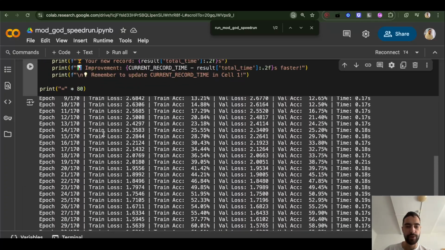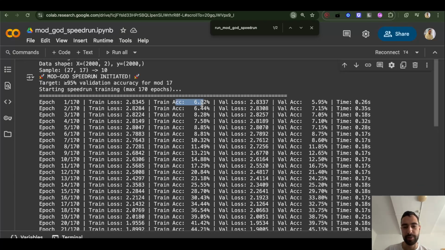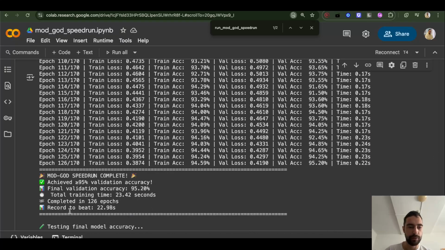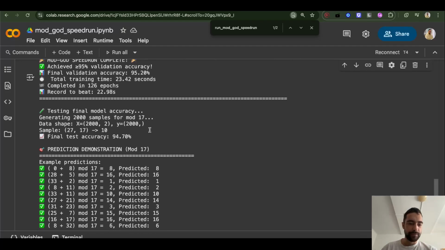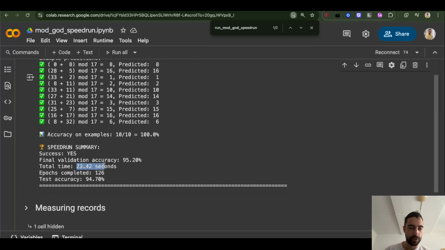And this is my training run. You see, for example, here train accuracy 6% and validation accuracy 5%. As we go through epochs, as we go down, down, down, here we got 95%. So I reached the test accuracy criteria, and it works, and this was a new record. But I think there is a lot of room for improvement.